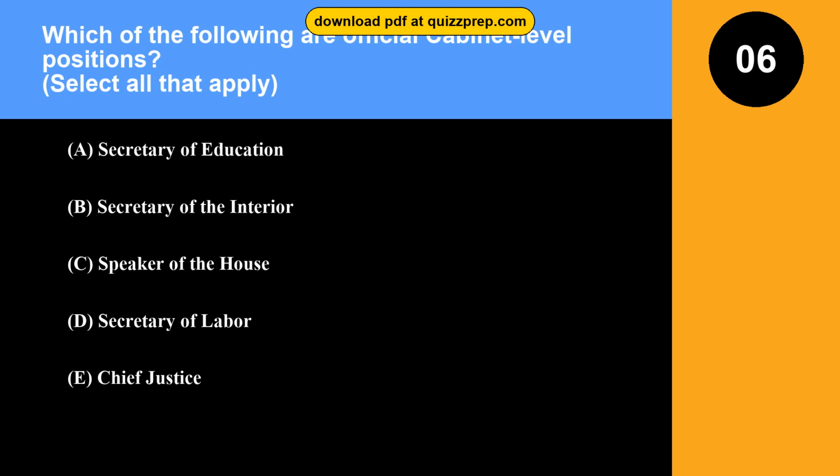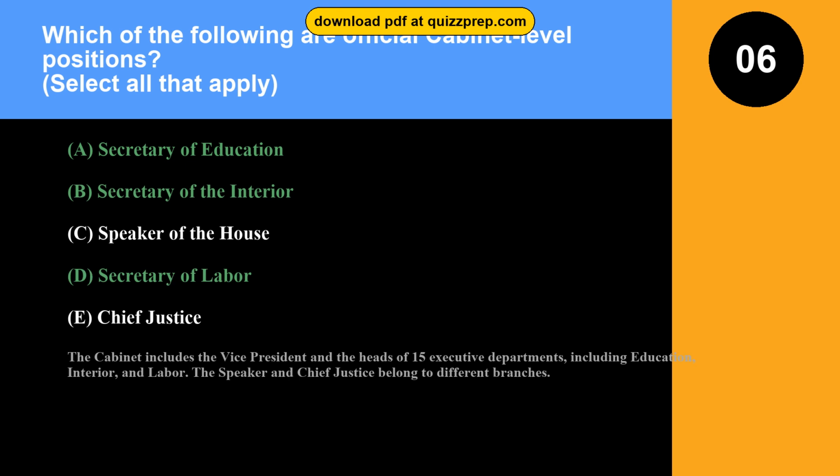Question 6. Which of the following are official cabinet-level positions? Option A. Secretary of Education. Option B. Secretary of the Interior. Option C. Speaker of the House. Option D. Secretary of Labor. Option E. Chief Justice. The correct answers are options A, B, and D. Secretary of Education, Secretary of the Interior, Secretary of Labor. The cabinet includes the Vice President and the heads of 15 executive departments, including Education, Interior, and Labor. The Speaker and Chief Justice belong to different branches.